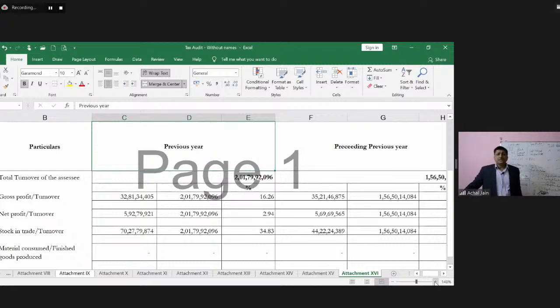Many a times companies may want to show their other income as part of this total turnover. So therein a clarificatory note is given that this amount includes other income, excludes other income. Number one. Second is the percentage of gross profit, percentage of net profit, and stock in trade turnover ratios, material consumed as a proportion of finished goods produced.